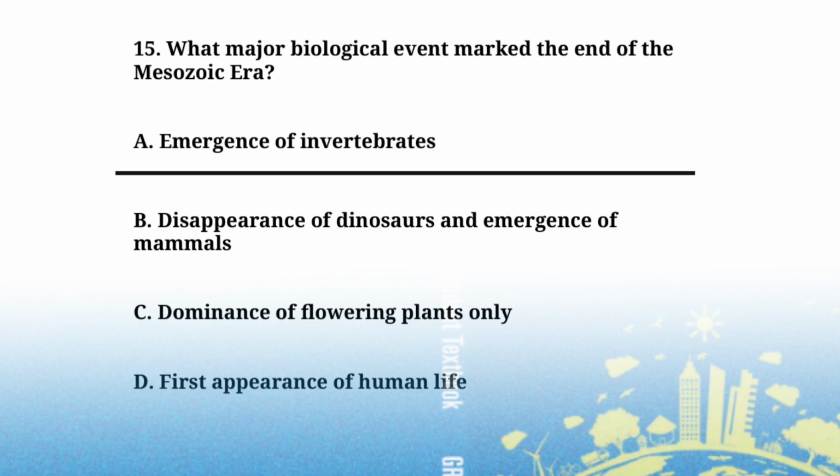What major biological event marked the end of the Mesozoic era? A. Emergence of invertebrates. B. Disappearance of dinosaurs and the emergence of mammals. C. Dominance of flowering plants only. D. First appearance of human life. The end of the Mesozoic era was marked by B. Disappearance of the dinosaurs and the emergence of mammals.